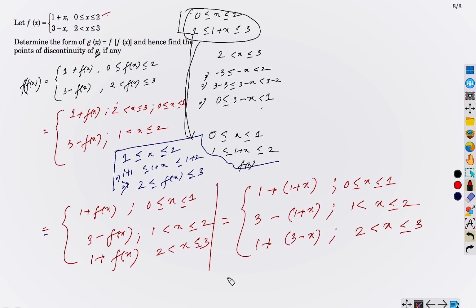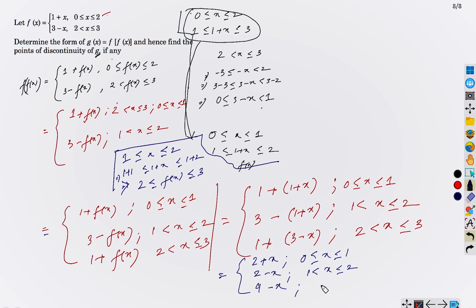Yes? Simplify it. What do you obtain? 1 plus x, that is 2 plus x. In this interval, 3 minus x, it is 2 minus x. When 1 plus 3 minus x, it is 4 minus x, right?